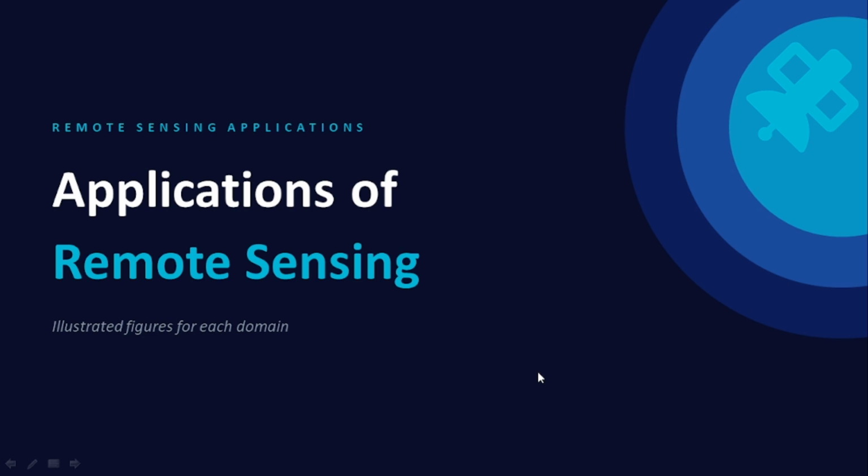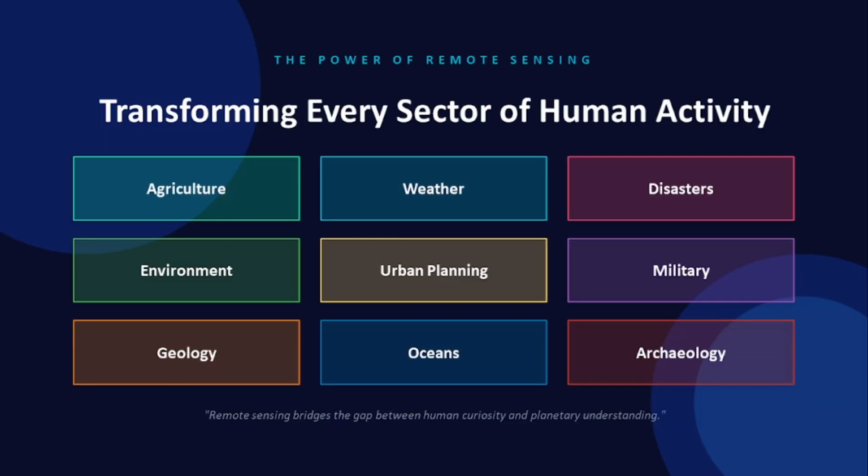Today I will teach you about the various application uses of remote sensing. I have divided the uses of remote sensing into 9 major sectors. These are agriculture, weather, disaster, environment, urban planning, military, geology, oceans and archaeology. Remote sensing bridges the gap between human curiosity and planetary understanding. I will explain all these domains one by one.